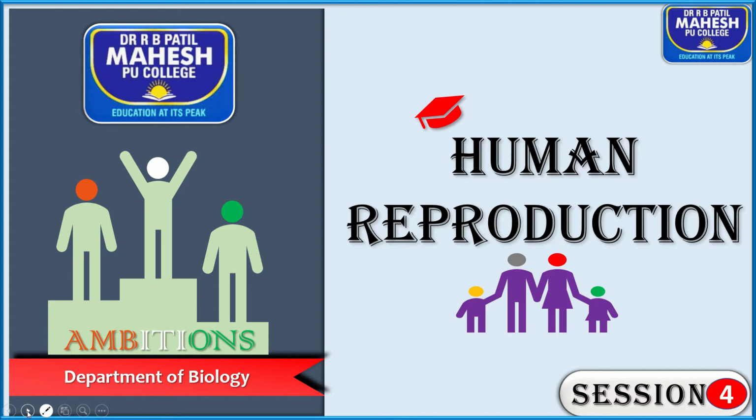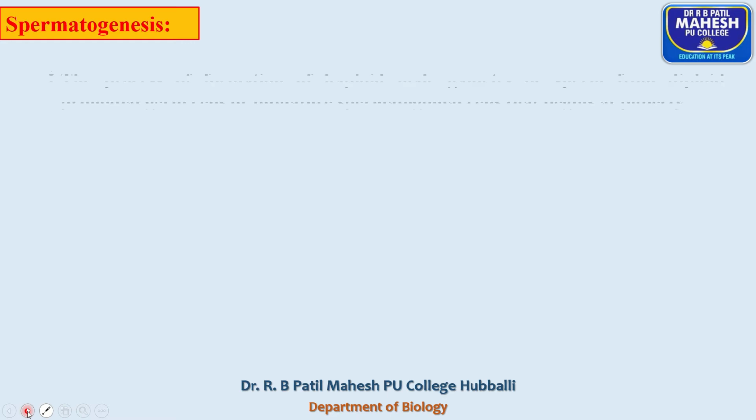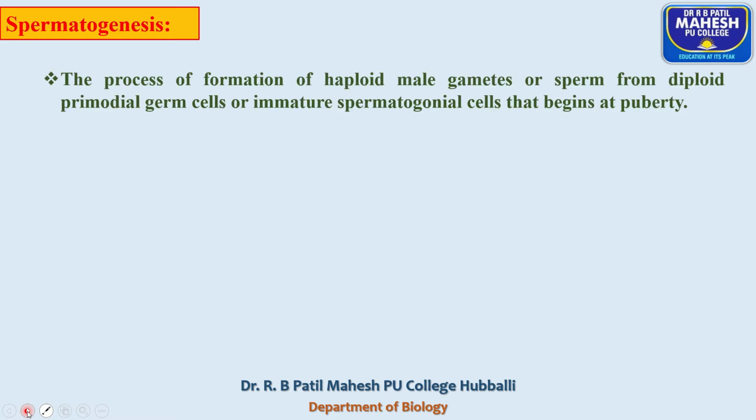So let us start with the first one, that is spermatogenesis. The question arises, what is spermatogenesis? The process of formation of haploid male gamete or sperm from diploid primordial male germ cells or immature spermatogonial cells that begins at puberty. The next question arises, when does it take place?